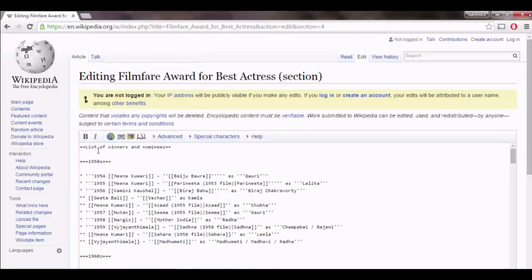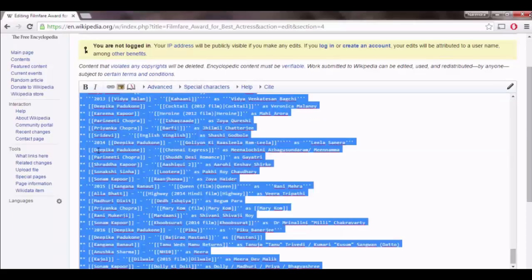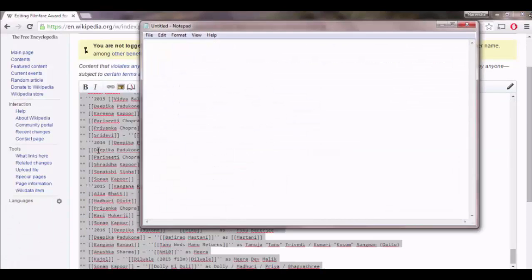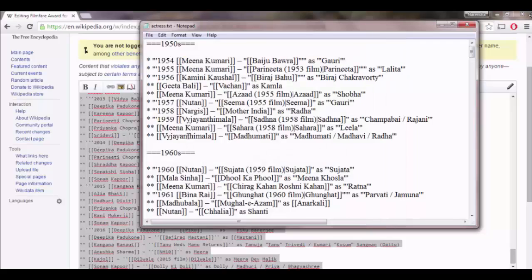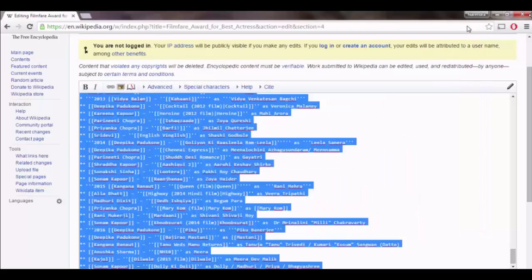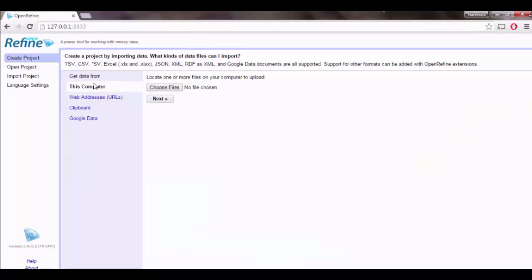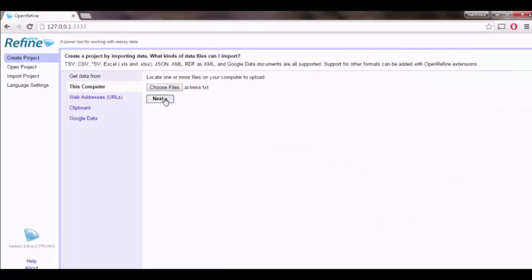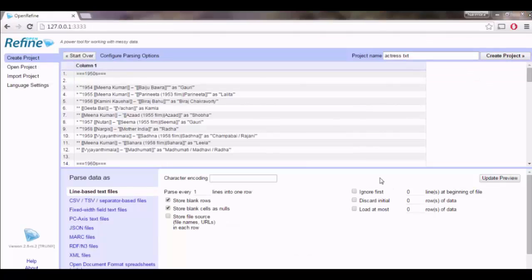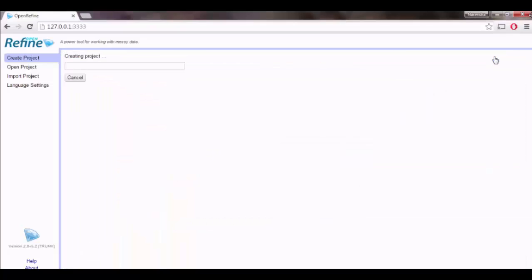Click on the Edit option here and copy this entire wiki text into Notepad and save it as actress, and load this project into Refine. Create project, choose files and click on the next button. We need each row in one separate line, so parse every line into one row, with no need for column names and no need to split the row into cells. By clicking on create project, it will create the project.